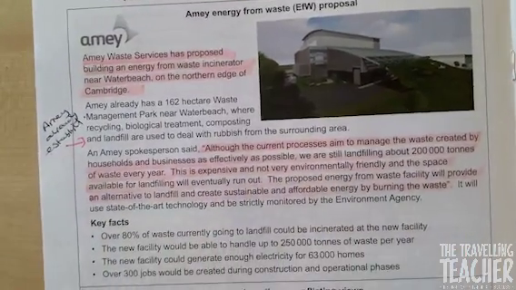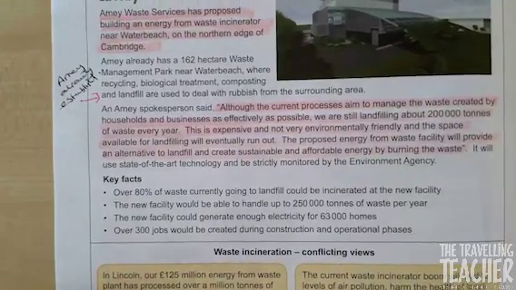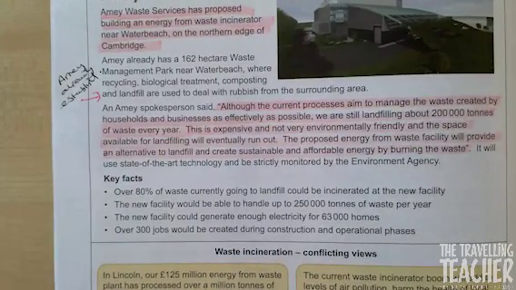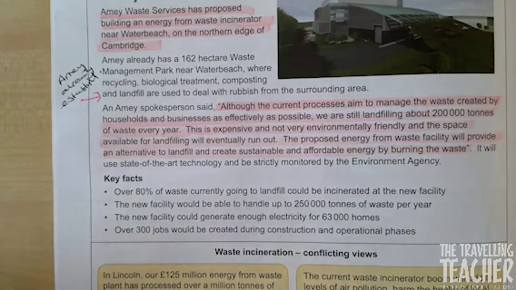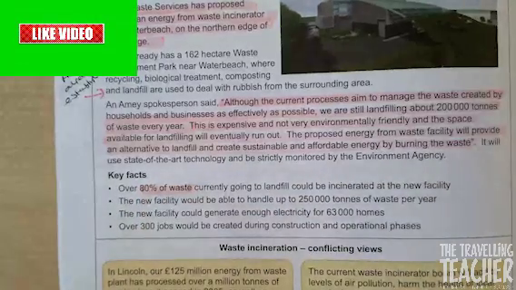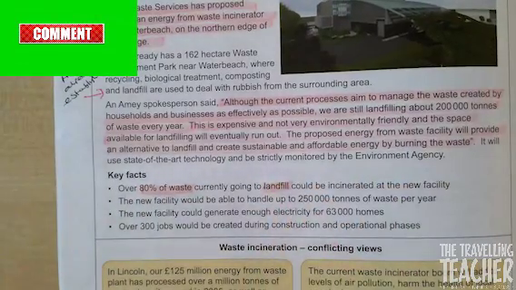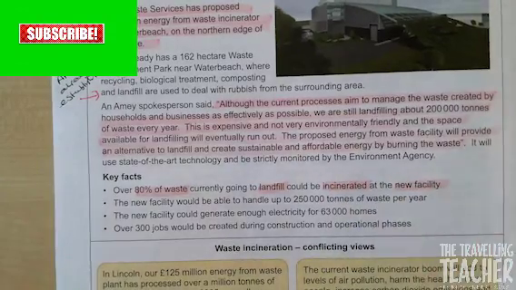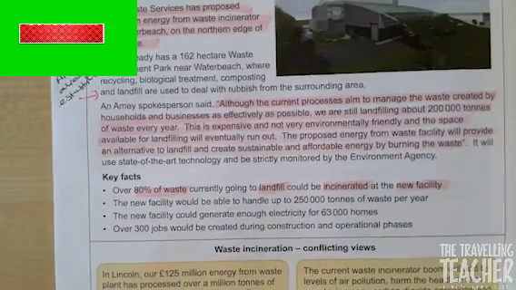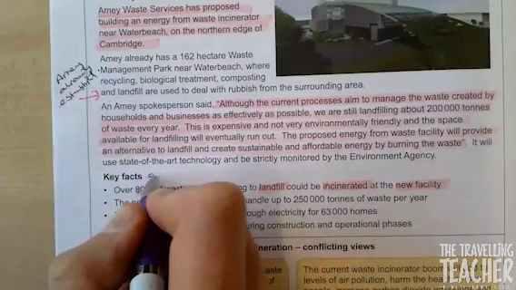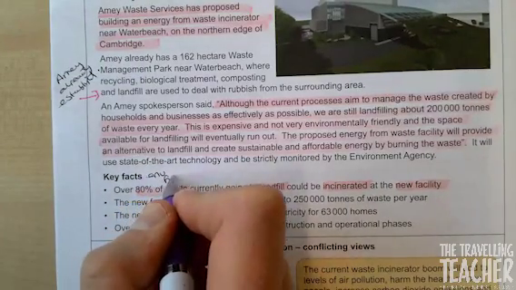Right, let's go to the key facts just below. So over 80% of waste is currently going to landfill, could be incinerated at the new facility. So let's highlight 80% of waste. Let's highlight landfill. Let's highlight incinerated. Let's highlight new facility. Right, grab your pen and next to 80% of waste, write down environmentally more friendly.